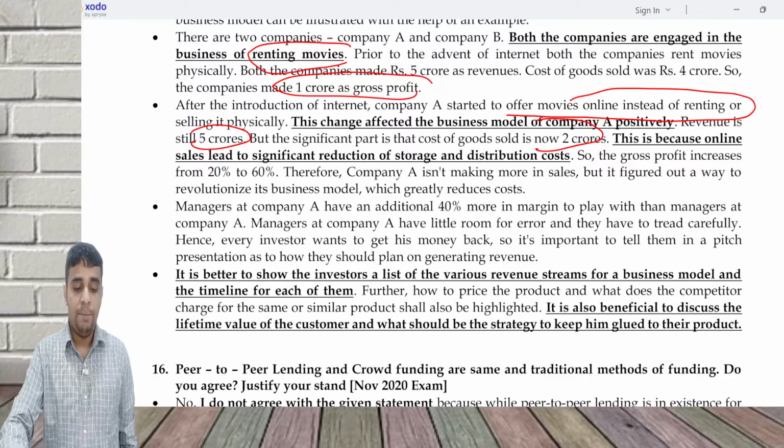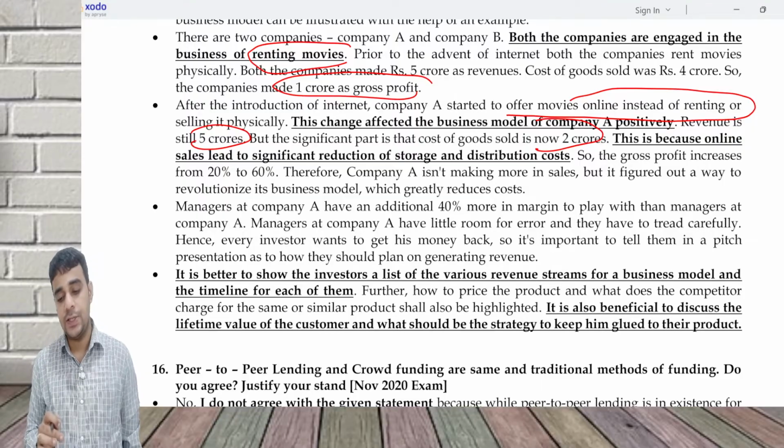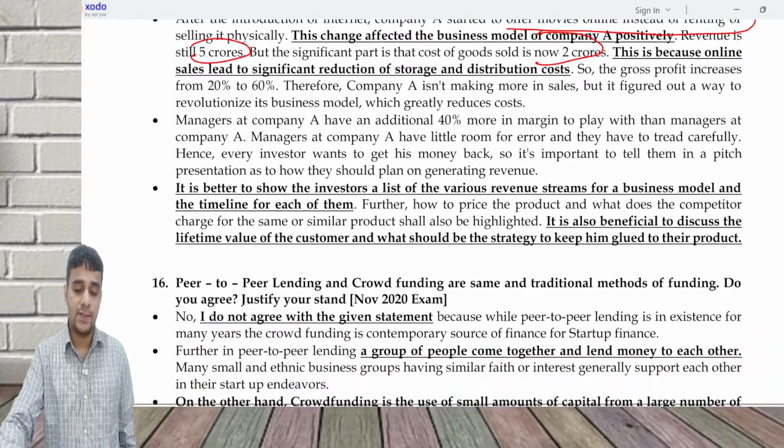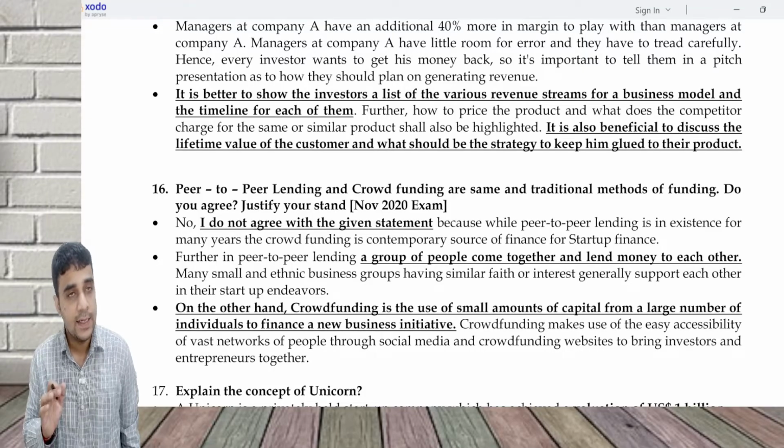Peer-to-peer lending and crowdfunding are the same and traditional methods of funding. Do you agree? Justify your stand. They are not the same type of funding. They are surely not the same type of funding.